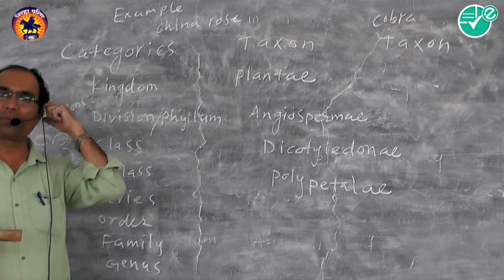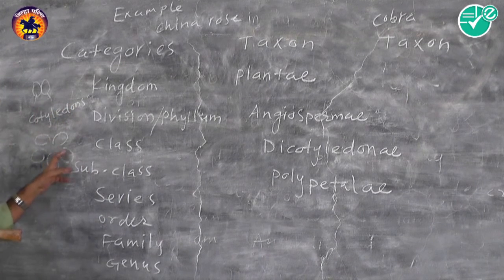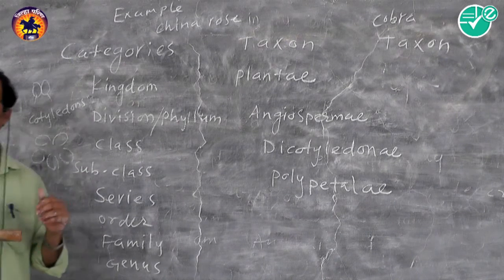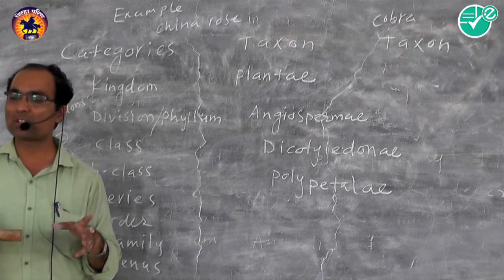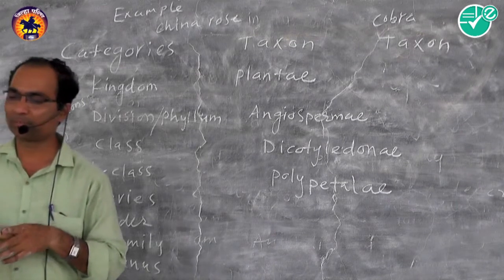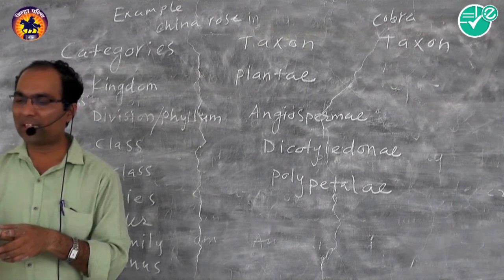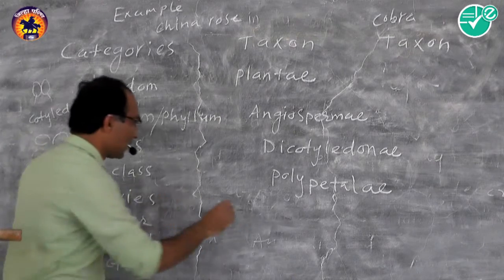They do not fuse. They are free, meaning polypetalae. Another subclass is gamopetalae. In this gamopetalae, the petals are fused.